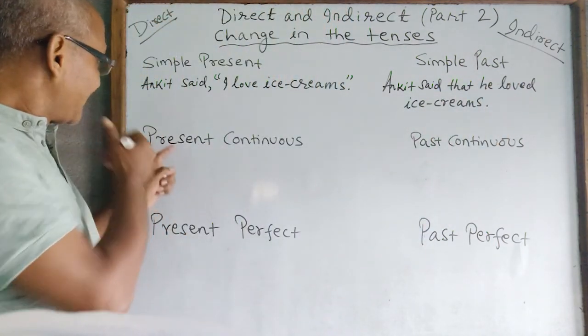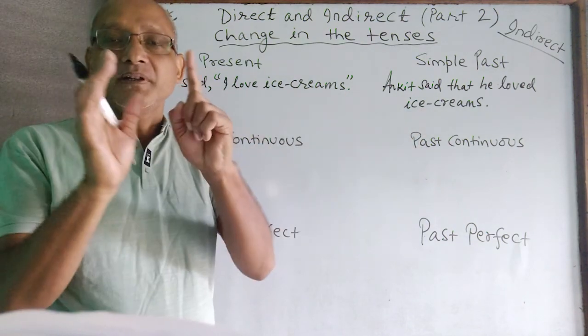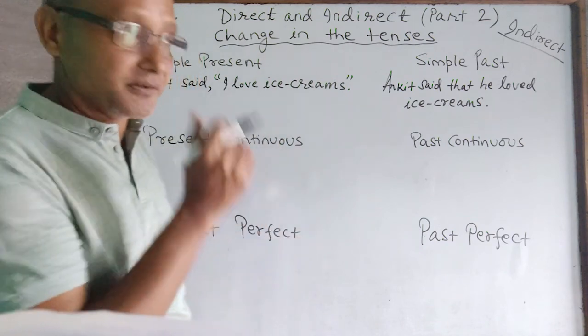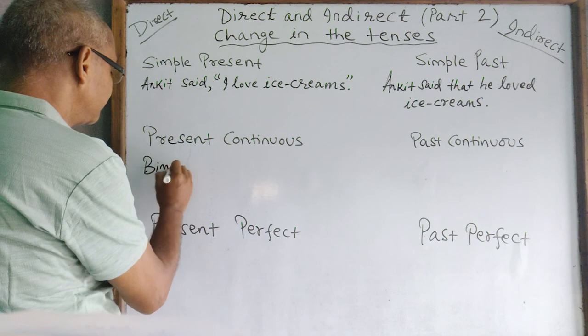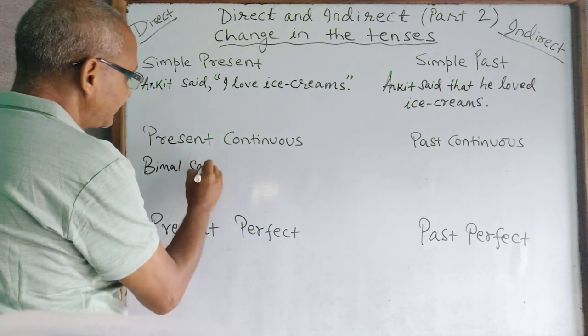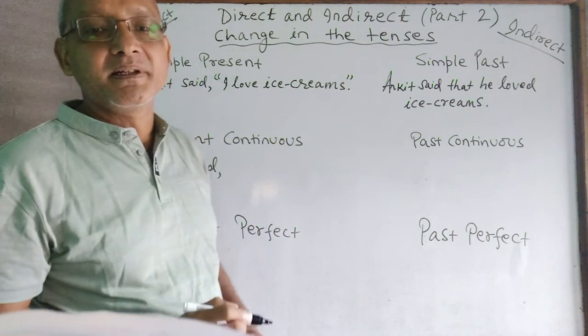Now present continuous to past continuous. So let's look at one example of present continuous. Let's name Bimal. Bimal said, comma. What could Bimal have said?